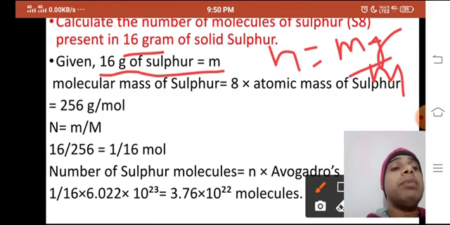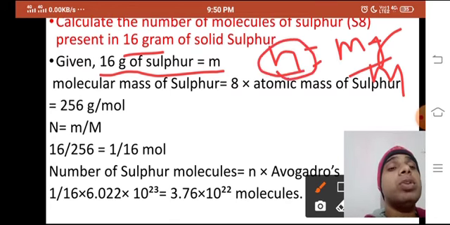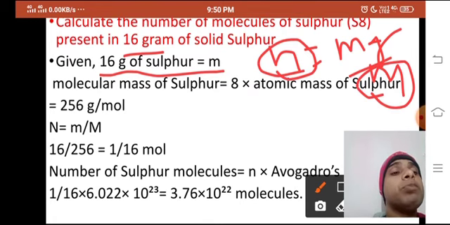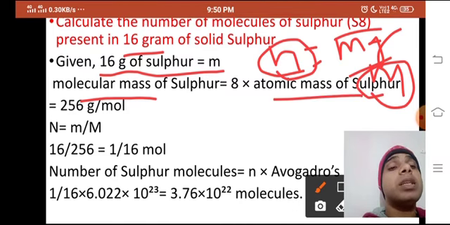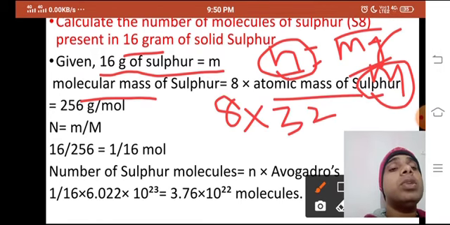Now what you have to calculate is the number of molecules of sulfur. The molar mass of sulfur: the atomic mass of sulfur is 32, and the molecule is S8, so 8 into 32 gives 256 gram per mole.